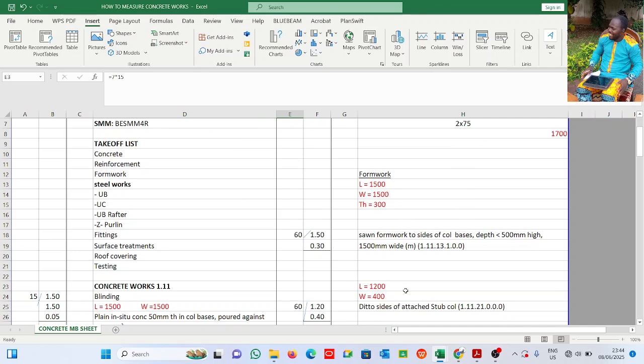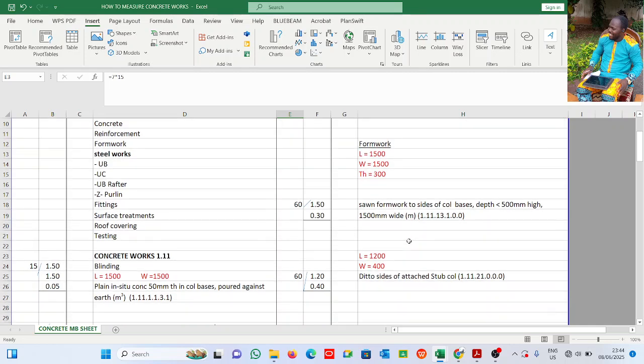All right, now okay, I'll correct something here, but let me explain it. The BSMM 4R says that when the depth is less than 500, when the thickness is less than 500, state the width. You can confirm it. Right? When the depth of a concrete is less than 500, just state the width, put it in meters. Right? So that's why I want to correct something here. This is 1.5. It is 300 mm thickness, so it is less than 500. So it will be in meters.